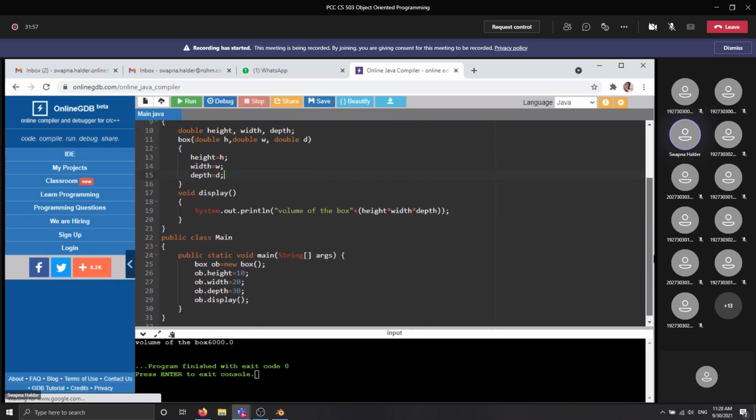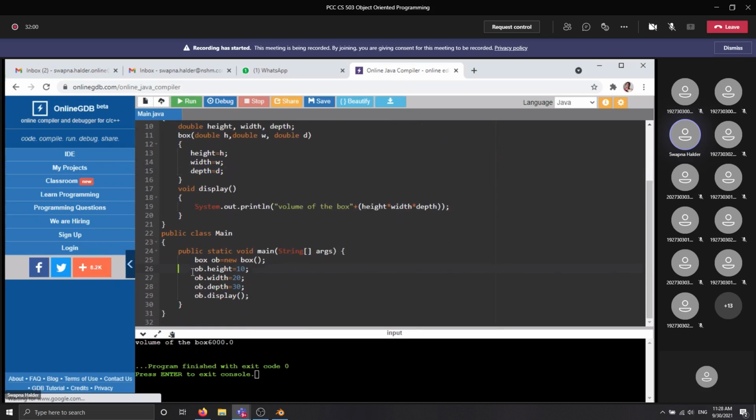At this time, you don't need to write this line again. This line is not needed here. If you are just declaring the constructor of this class so that you can pass the values of height, width, and depth here, you don't need to separately assign the values of height, width, and depth using this instruction. You can do that in a single line. Now I run this program again. Look what happened.